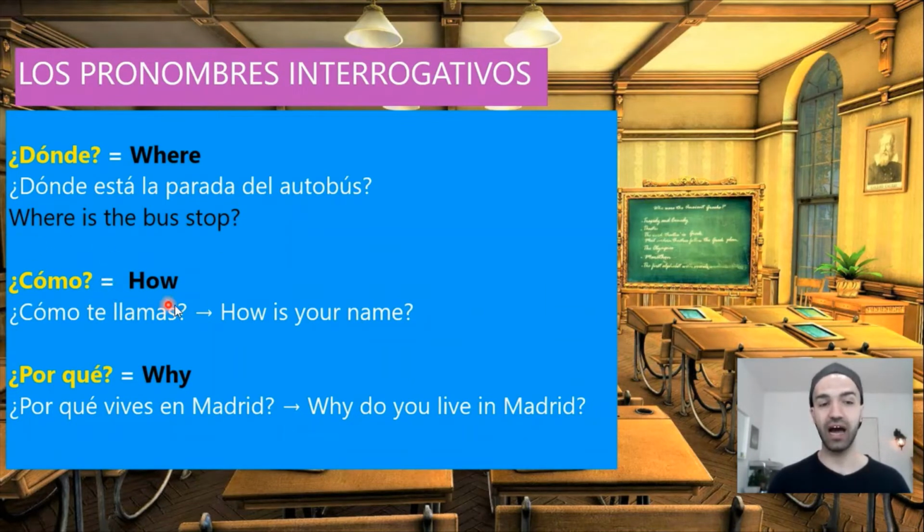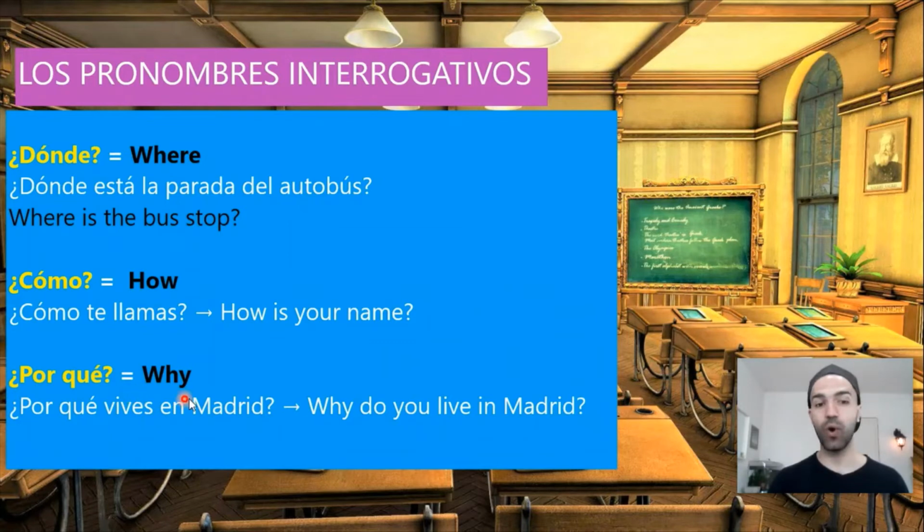¿Cómo? It means how. For example, ¿cómo te llamas? How is your name? Or what's your name? In English we say what's your name, which is more common. So, ¿cómo? How. For example, ¿cómo te llamas?